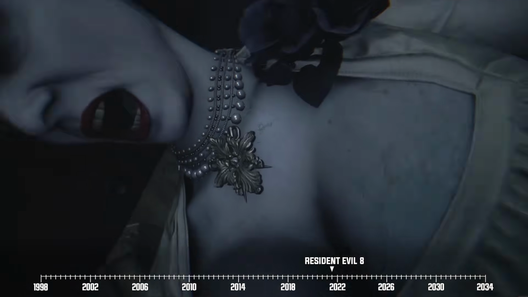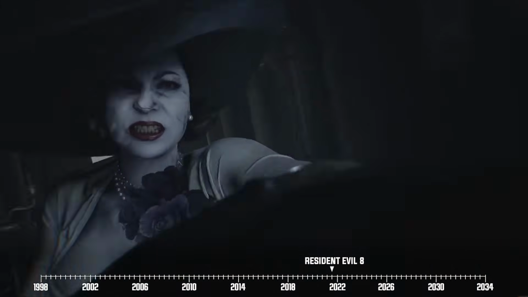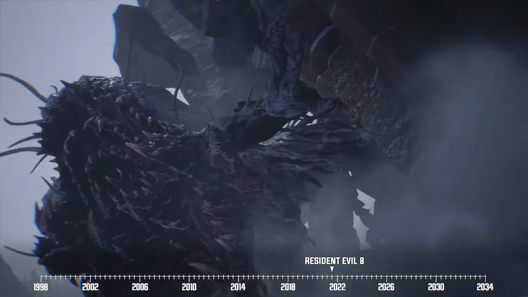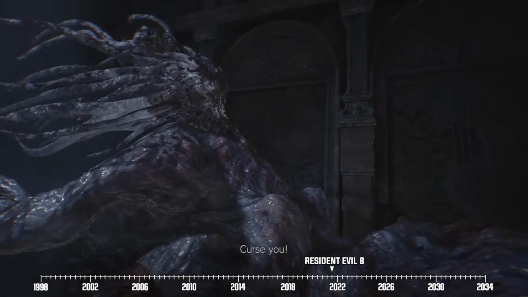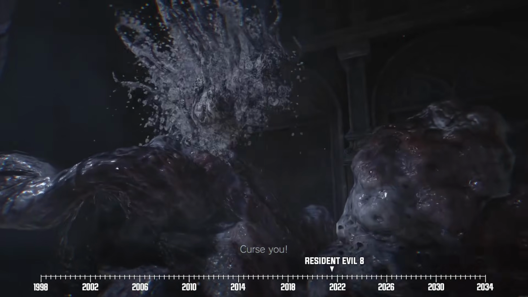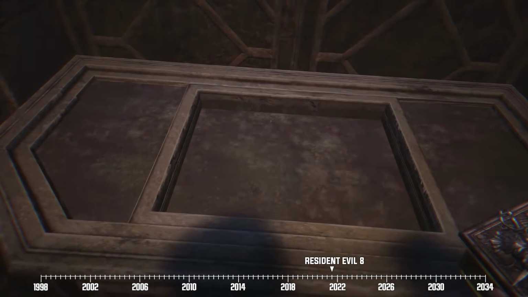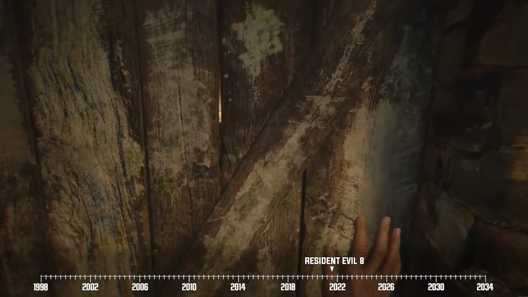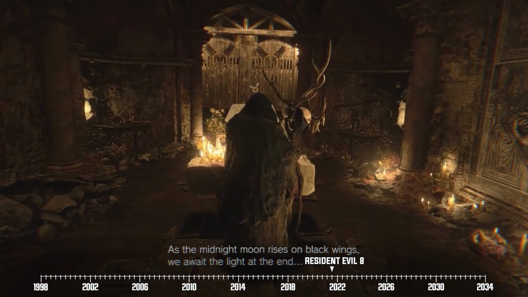He uses it against Lady Dimitrescu when they encounter each other once more. But instead of killing her, she mutates into a literal dragon. A fight ensues between Ethan and Dragon Dimitrescu, and our hero emerges victorious. Before leaving the castle, Ethan picks up a flask made of glass containing a strange artifact inside it. He then makes his way to a cave where he comes across the old crone yet again.